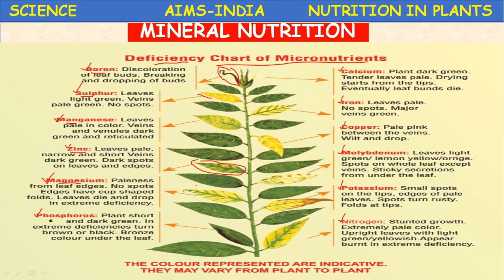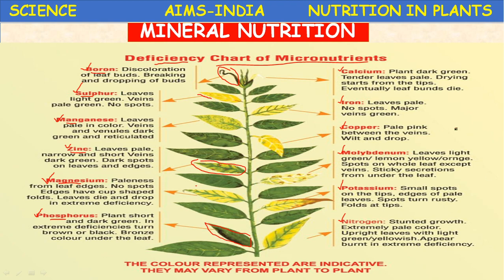Next, phosphorus. The plant becomes short and dark green. See, the leaf is becoming short and dark green. Okay, and in extreme deficiency it turns brown or black. The leaf gets a bronze color under the leaf, meaning the lower surface of the leaf.